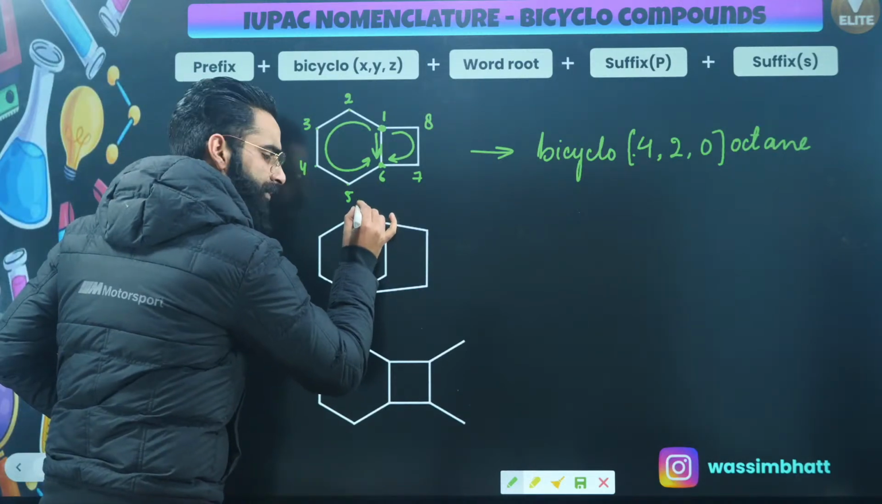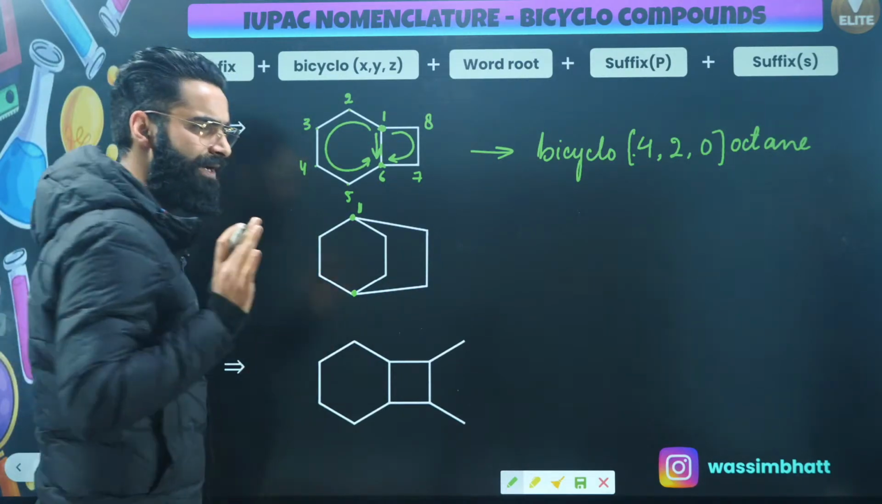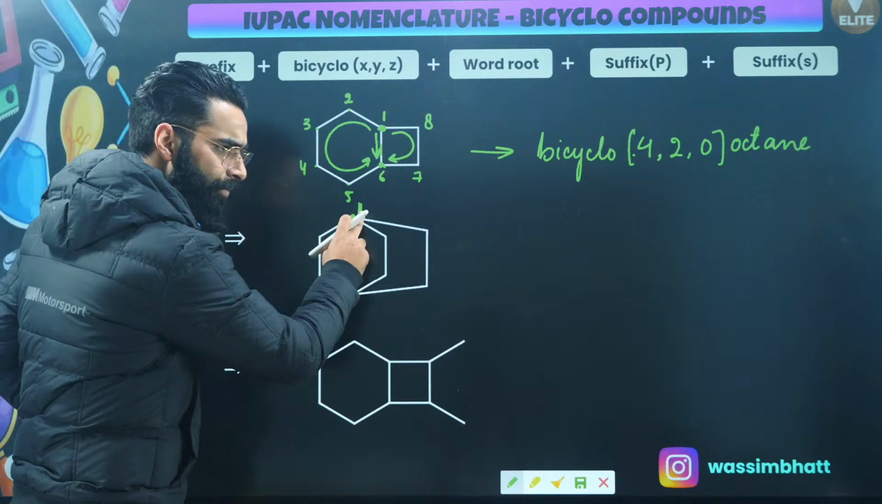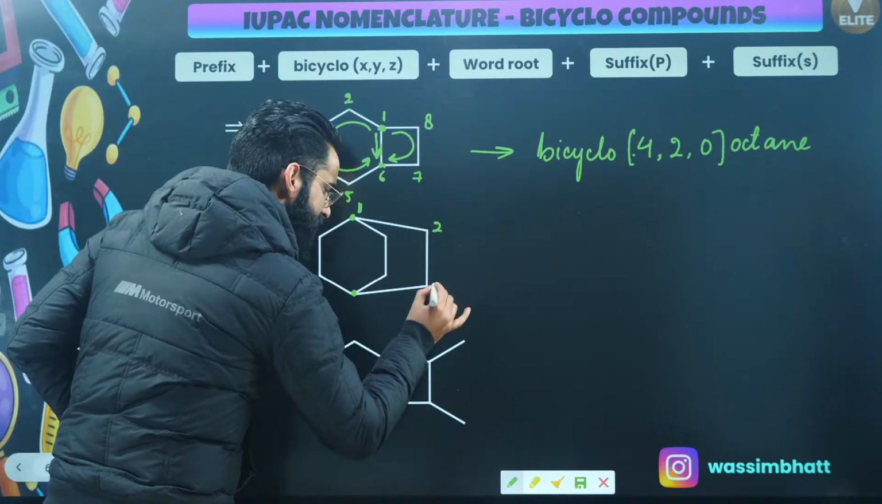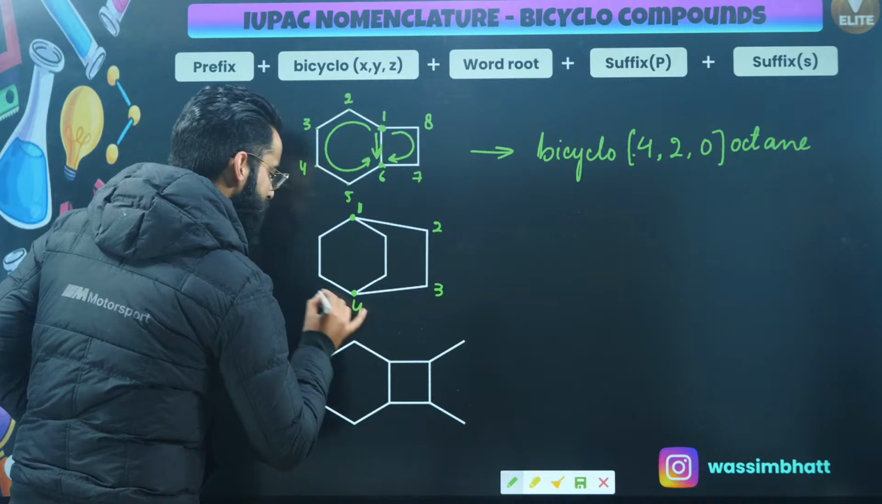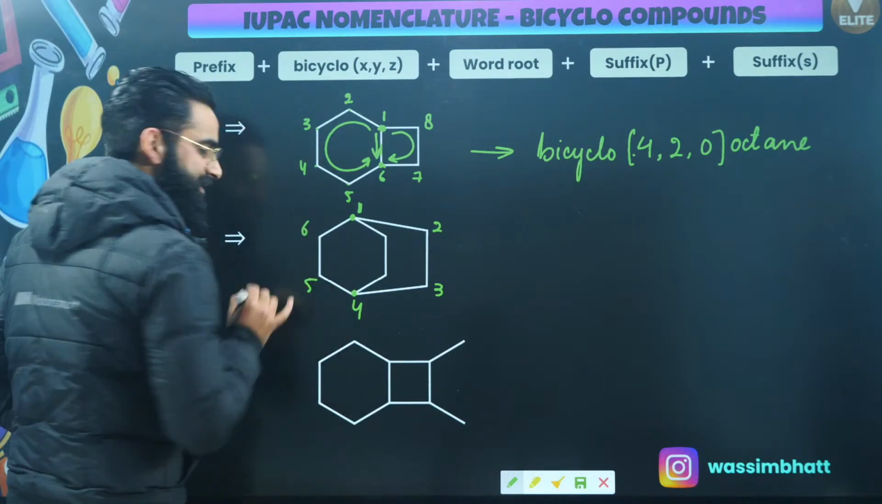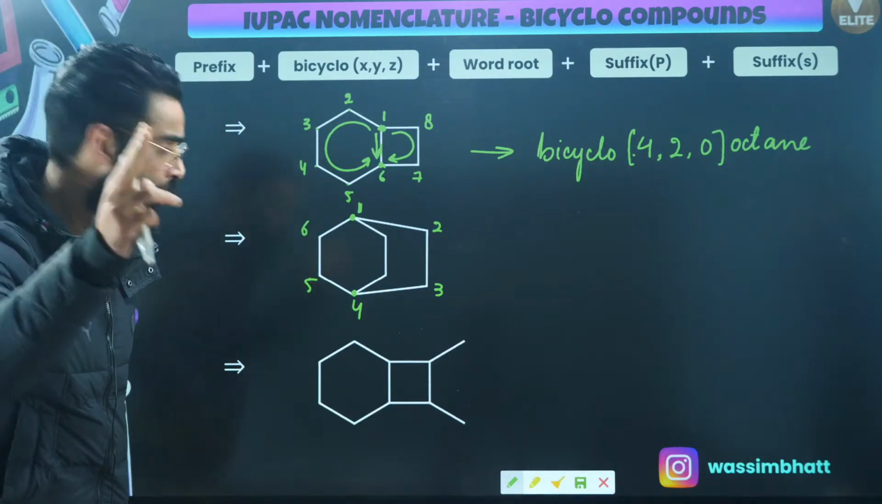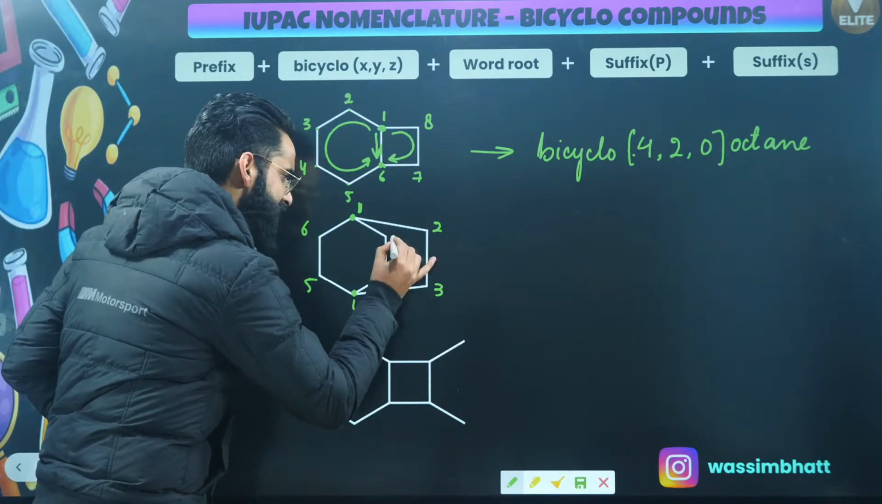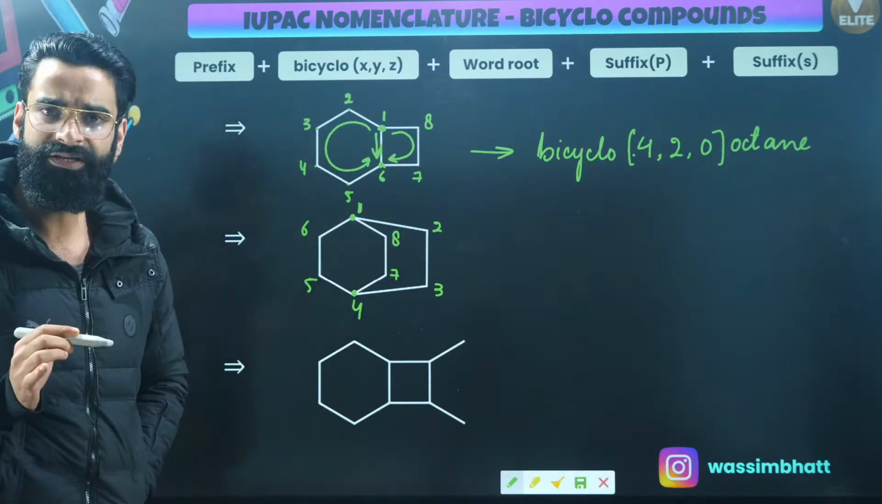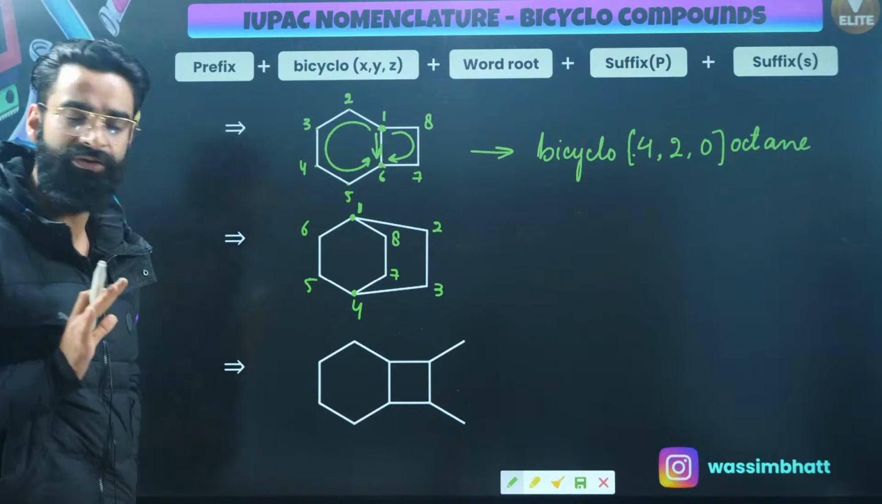This is, for example, carbon number 1. The choice is all yours, right? Now, people, let's call this carbon number 2. Let's call this as 3. Let's call this as 4. Let's call this as 5. Let's call this as 6. It's not done yet. There are 2 more carbon atoms, this one and this one. Let's call this as 7. Let's call this as 8. Perfect. I have given the numbering properly.